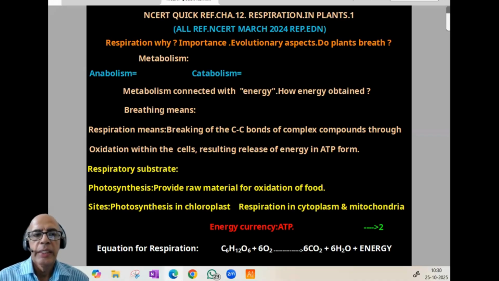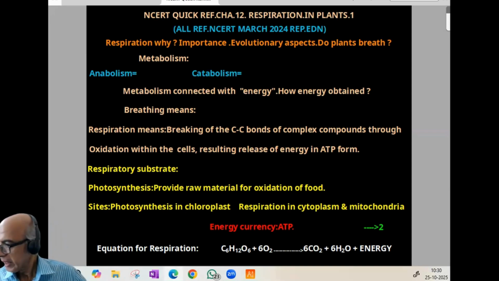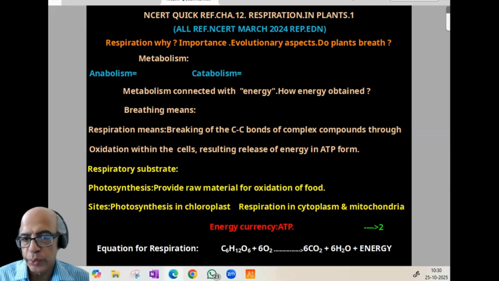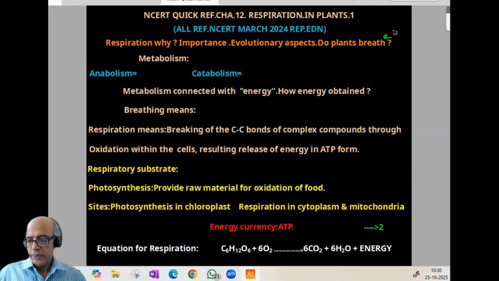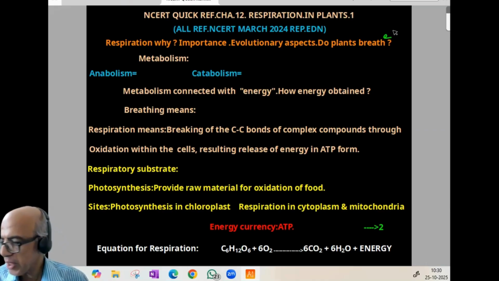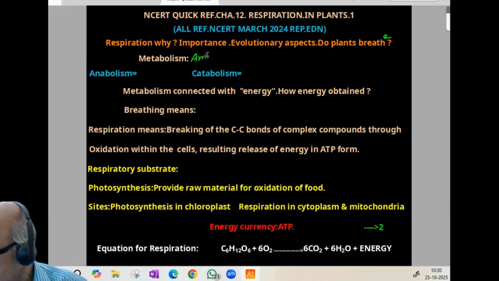So we can start. So respiration, why? What is the importance? What are the evolutionary aspects? And do plants breathe? This is how NCERT asked us. Now, starting with the most fundamental character of life, it is metabolism. So what is meant by metabolism? Metabolism means it is the totality of anabolism and catabolism.